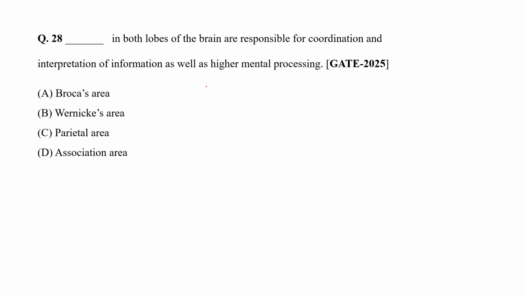Dash in both lobes of brain are responsible for coordinating and interpretation of information as well as higher mental processing. So they are asking which part of the brain is responsible for coordination and interpretation of information and higher mental processes. So we have four options. A is Broca's area, B is Wernicke's area, C is parietal area, and D is association area. Now let's go through the characteristics and functions of each of these areas, then let's get back to the question.